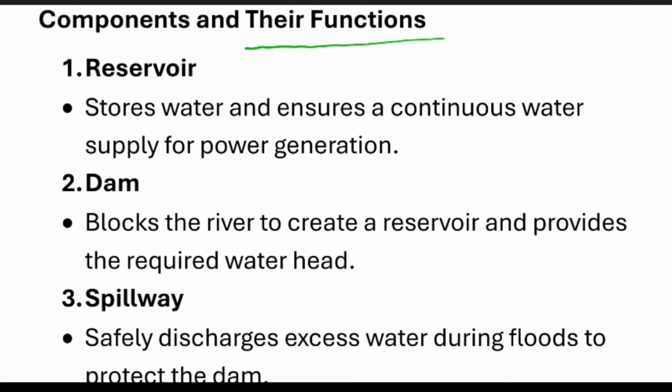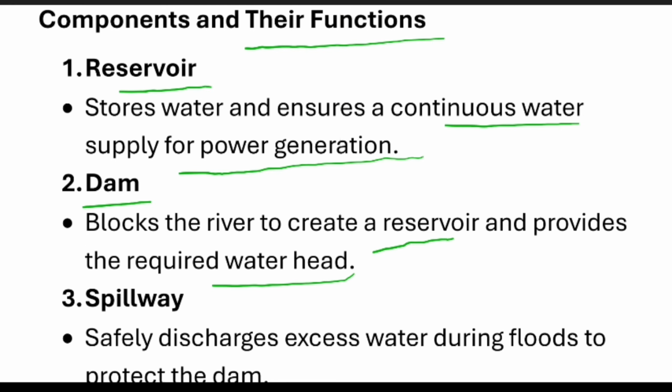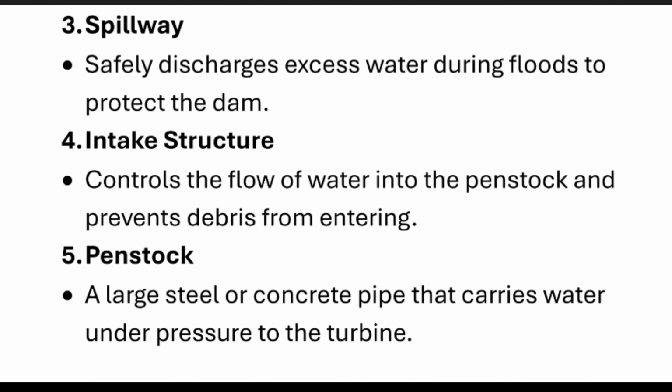Coming to the components and their functions: what is the reservoir? Above I have shown what the components are. First, the reservoir stores the water and supplies continuous water for power generation. Next is the dam. It is a type of block in the river which creates a reservoir and provides the water head. Next is the spillway. It discharges the excess water during floods to protect the dam.